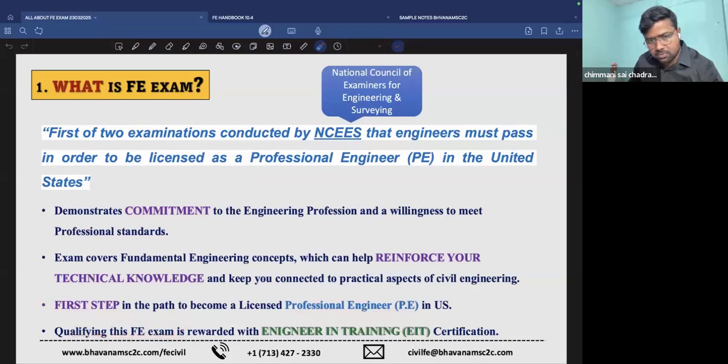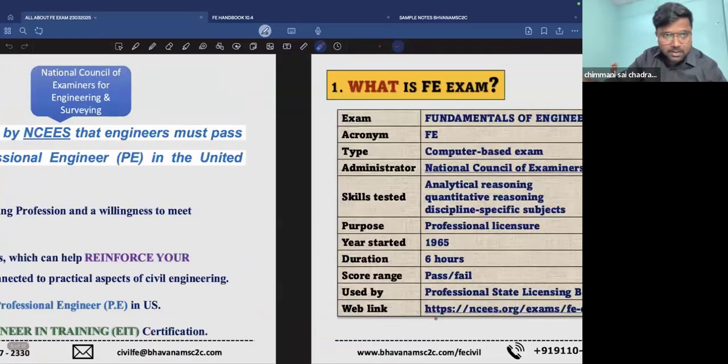Some of us might have a doubt: if I pass FE, do we have any benefit, or should I wait to get the experience, then write the PE exam, get the PE license, and then I will be benefited? No. Even after passing the FE, without going to the second stage, you will get a certification, that is the EIT, Engineer in Training certification, which will be helpful for you during job searches.